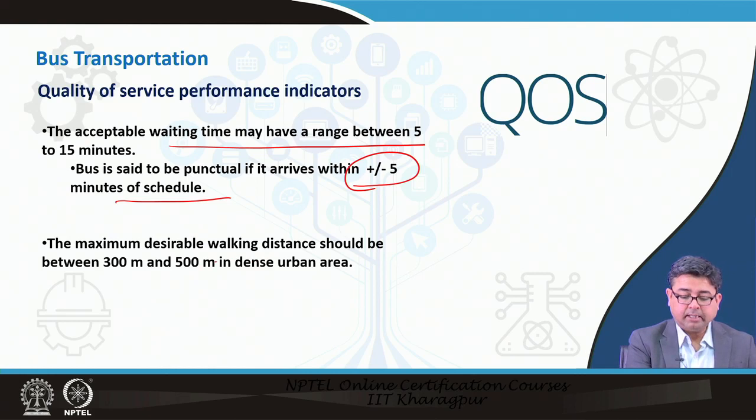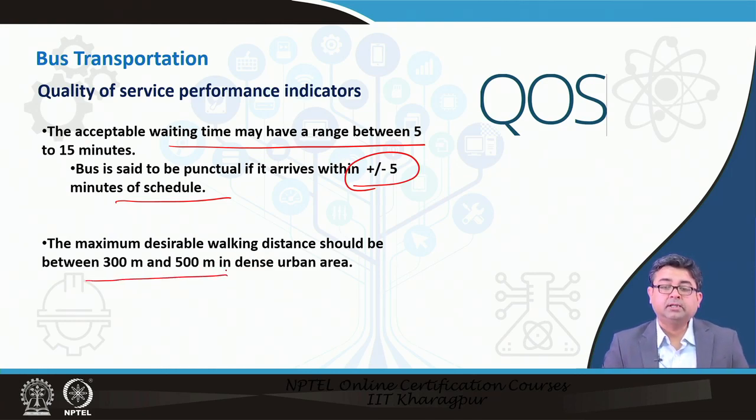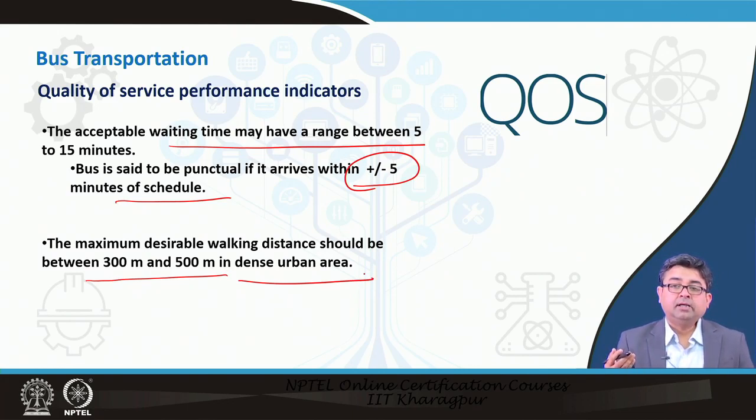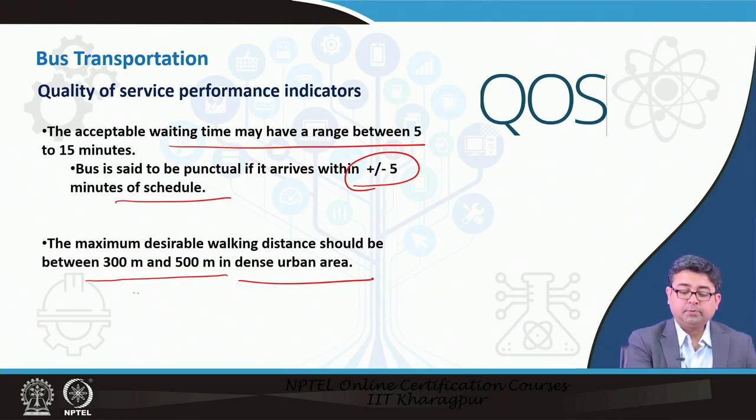Maximum walking desirable distance is no more than 300 to 500 meters in dense urban areas. So, we have seen that already, this can be helped by bus stop spacing. So, if the bus stops are spaced very close to each other in the dense urban areas, then people would have to walk very less, and they would then rate the quality of the system very high.